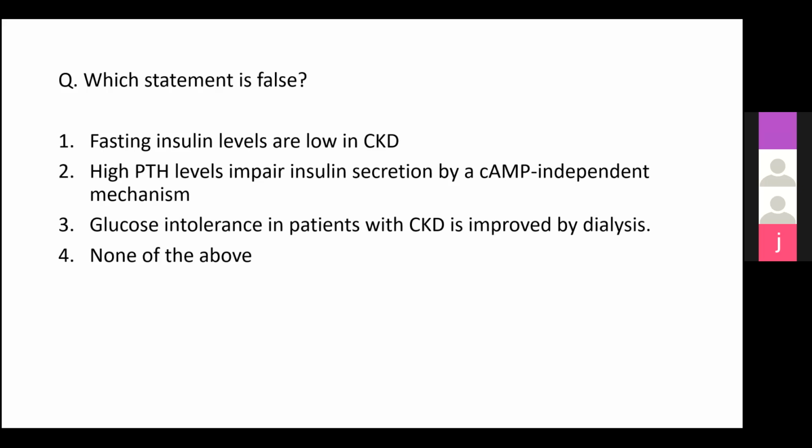Yes, so Monica and Parth have responded, and the answer is 1. So in CKD, it's an insulin resistant state. So the fasting insulin levels are normal or elevated. High PTH levels will impair insulin secretion by increasing the calcium intake into the cells and thus decreasing the secretion of insulin. And glucose intolerance in patients with CKD is improved by dialysis, because the insulin gets excreted out.